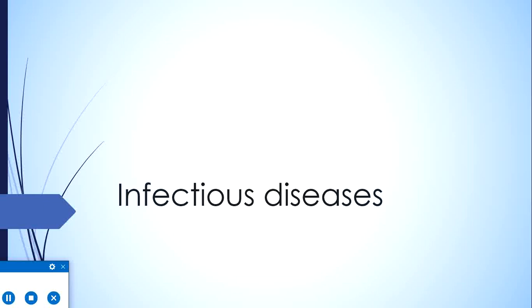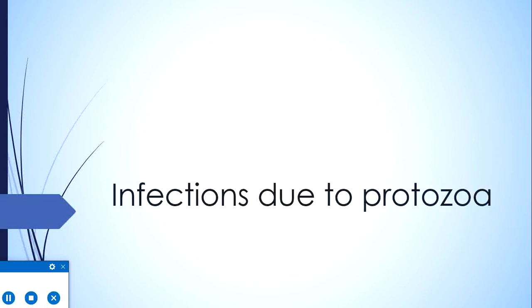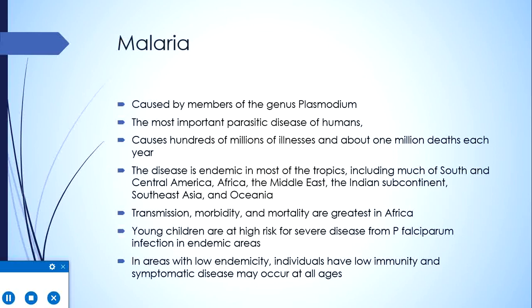Today we will start with some of the diseases caused by infections due to protozoa, and most important among them is malaria, which is caused by infection by members of the genus Plasmodium. This is the most important parasitic disease of humans. This is because it causes hundreds of millions of illnesses in the world and about 1 million deaths each year